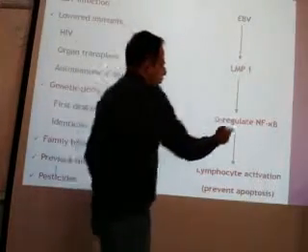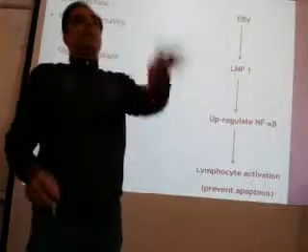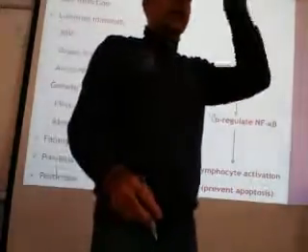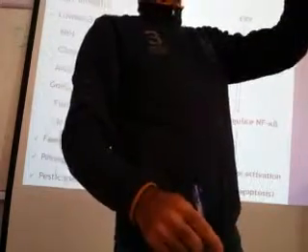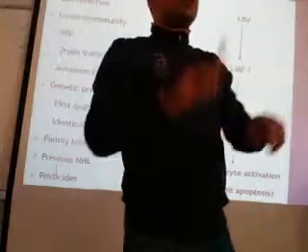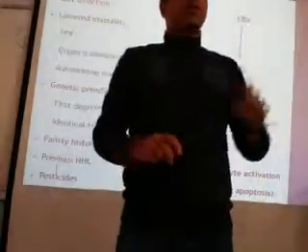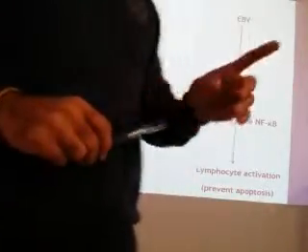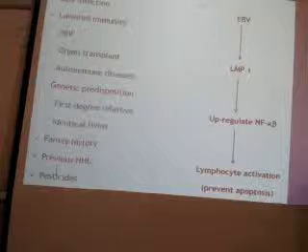So this portion, NF-kappa B, is invariably involved in Hodgkin lymphoma. This transcription factor is invariably involved, whether the Hodgkin lymphoma is due to EBV or due to genetics. Clear? LMP1 is a viral protein, latent membrane protein 1 from the virus. It is produced from the virus.